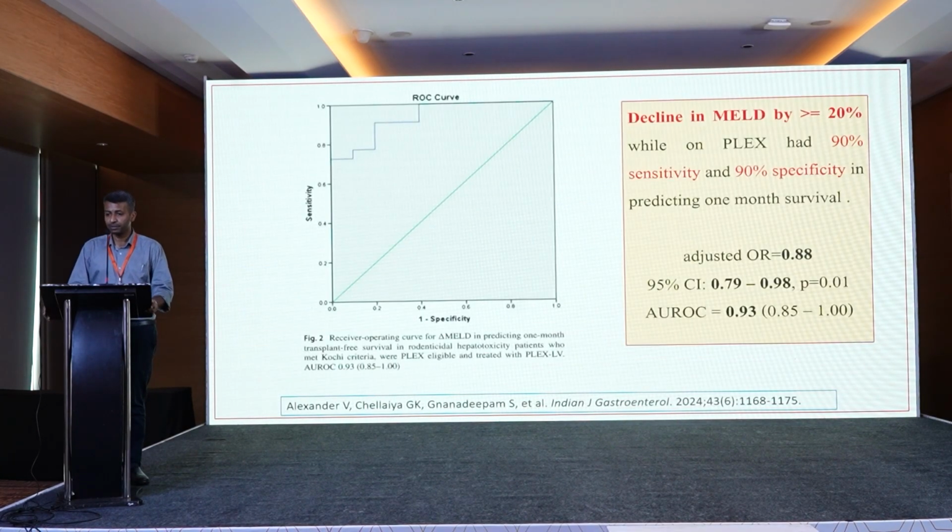Next slide, please. From this, we plotted an ROC curve, and we found that a decline in MELD by more than 20% while undergoing PLEX had 90% sensitivity and 90% specificity in predicting 1 month survival. This had an adjusted odds ratio of 0.88, and the area under the curve was 0.93, which means it's very good.